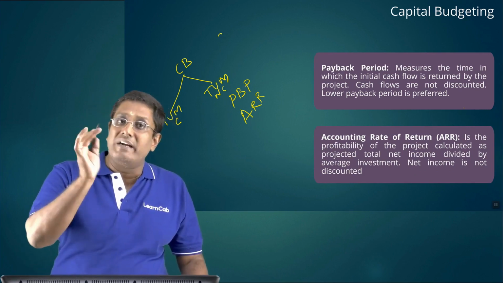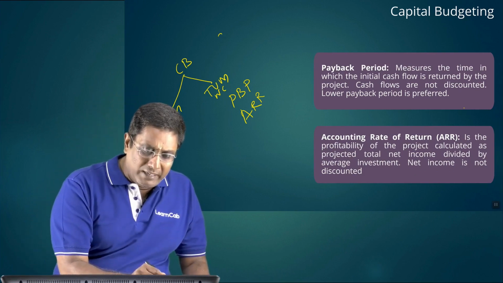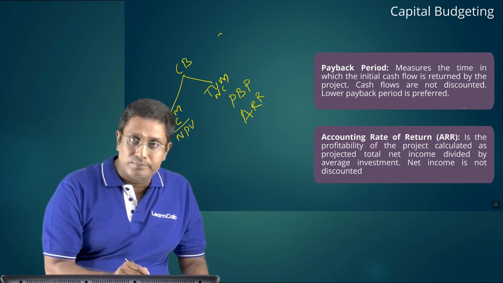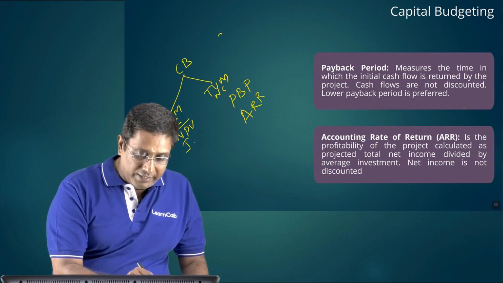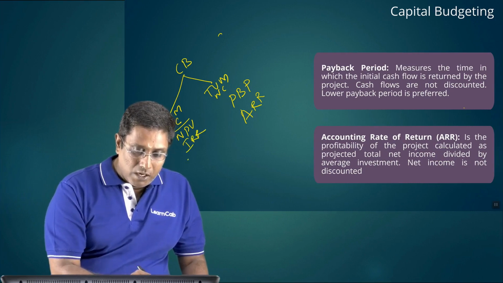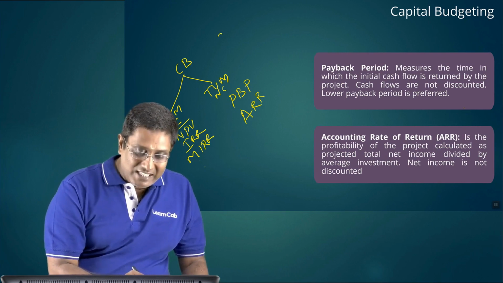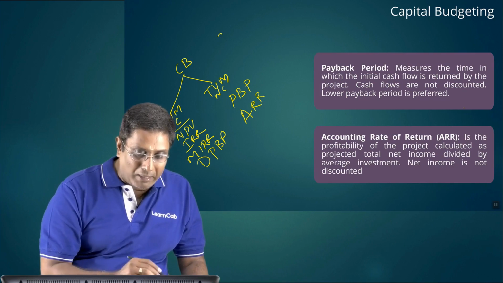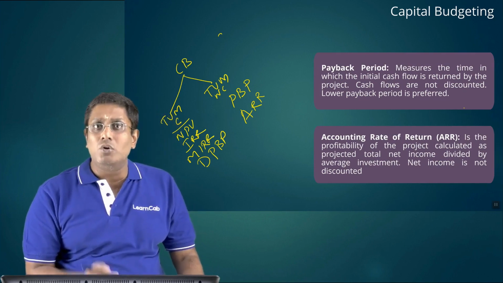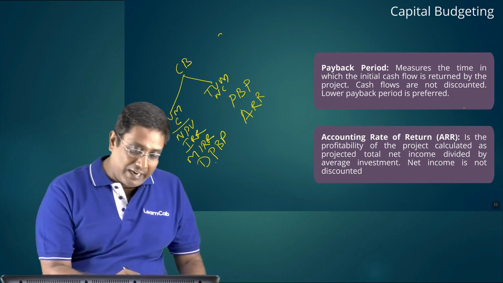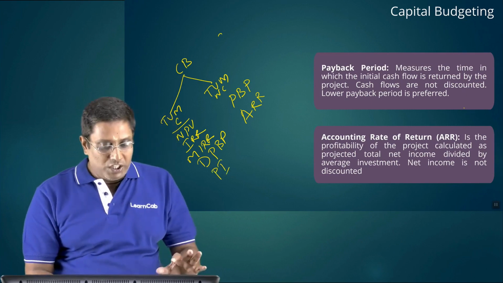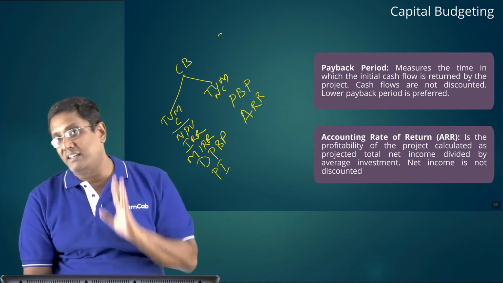Now the time value of money considered techniques. Commonly you would have heard these terms: net present value, internal rate of return IRR, modified internal rate of return MIRR, and discounted payback. There is a method called discounted payback period also. There the time value is considered, and then one more technique commonly used is profitability index. So 5 plus 2, 7 techniques are there.